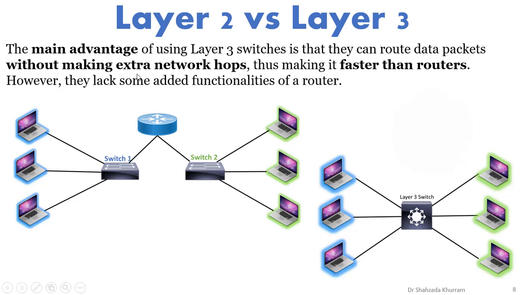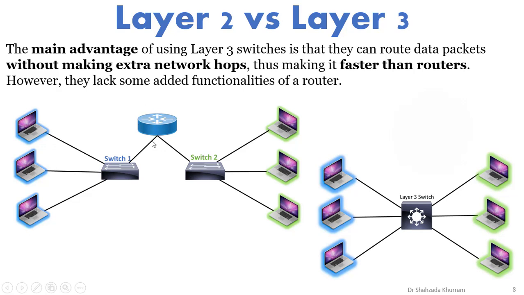But why is it faster than routers? This is a scenario you can see. Whenever we have to connect different networks to each other, we need to involve layer 3, meaning we need to involve a router. When we involve a router, packets go through this way and this way, meaning we add one extra hop for layer 3 functionality.